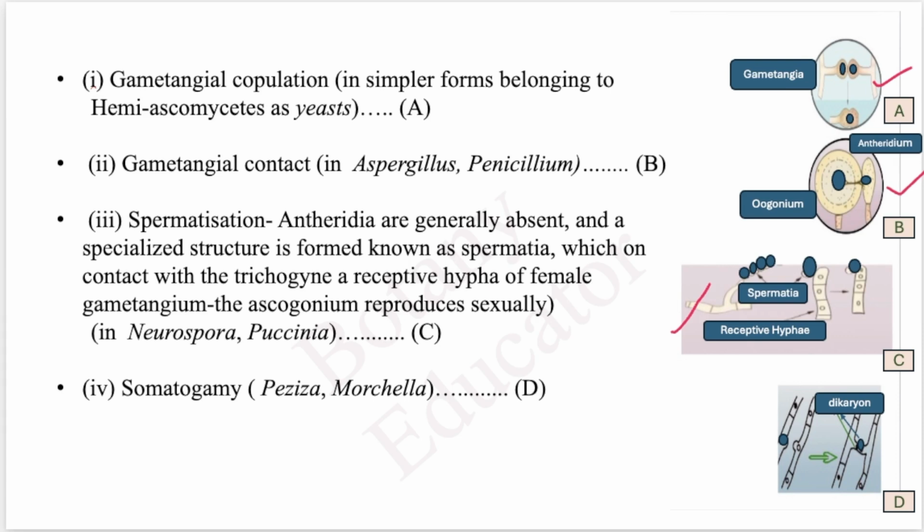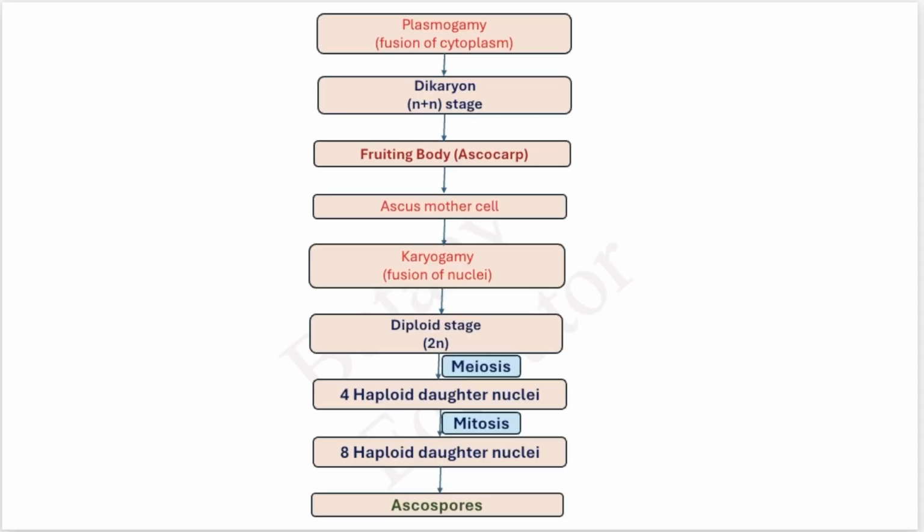Then somatogamy, in this no sexual structures form. The vegetative structures behave as sexual structures, and these come closer and fertilization takes place. This type of reproduction occurs in Peziza and Morchella, right?